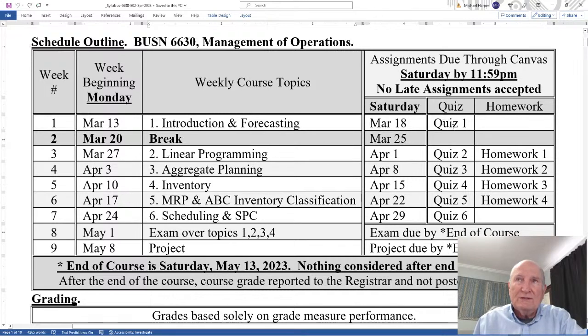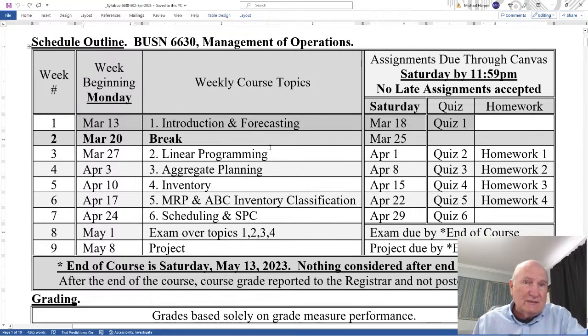And notice there are quiz assignments and homework assignments. The quiz, as I said in the syllabus, is just for introductory material, the mechanics of definitions of terms and the mechanics of the techniques, and the homework is more of the application in a business environment, a problem-solving approach.